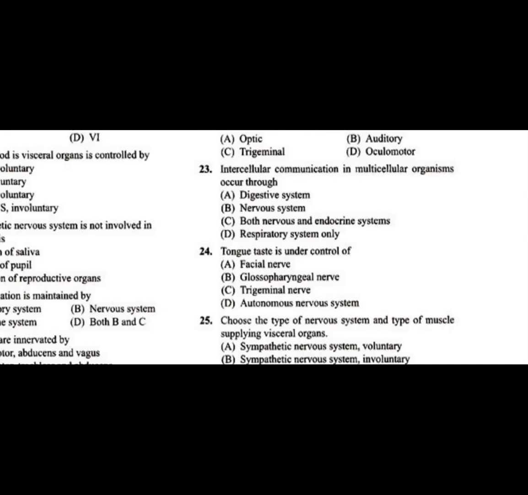The nervous system is actually transferring the stimulations or messengers from the nervous system to various parts of the body, controlling different organs directly. But between the cells, intercellular communication in multicellular organisms occurs through both the nervous system and the endocrine system. Together, the neuroendocrine system is responsible for intercellular communication in multicellular organisms.